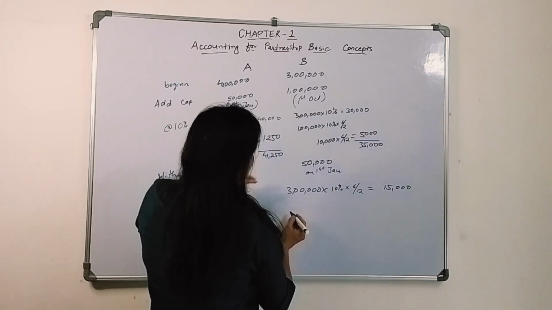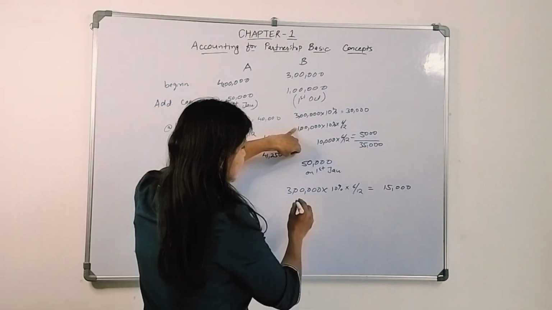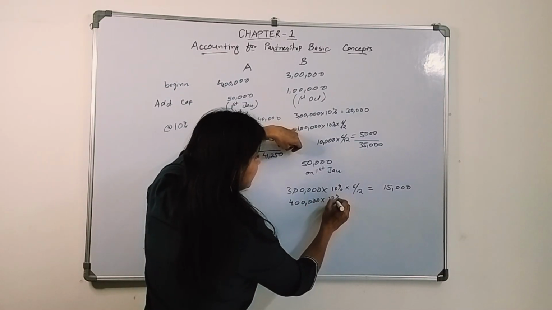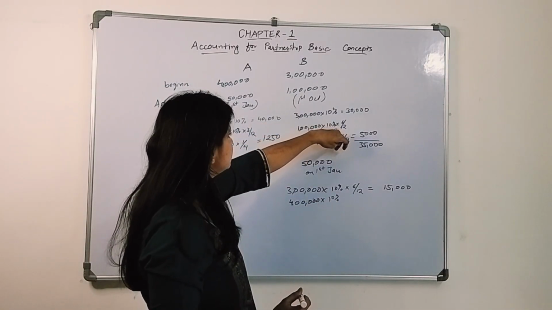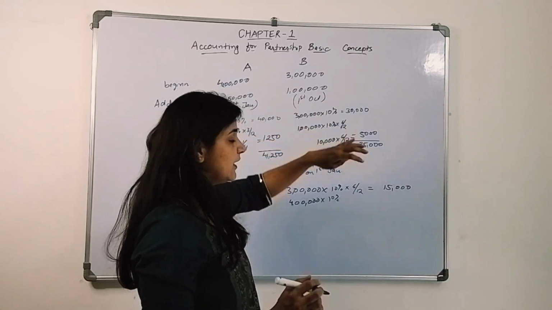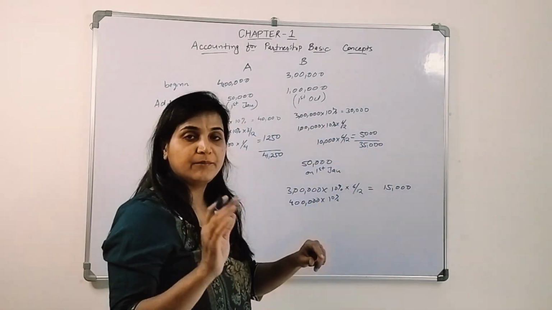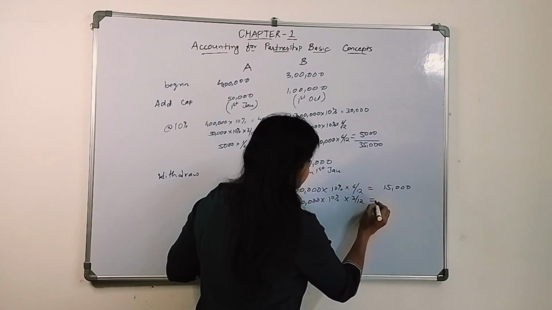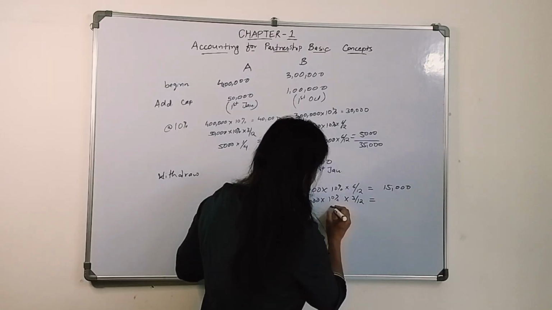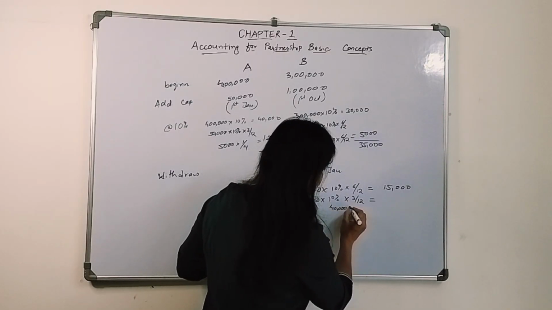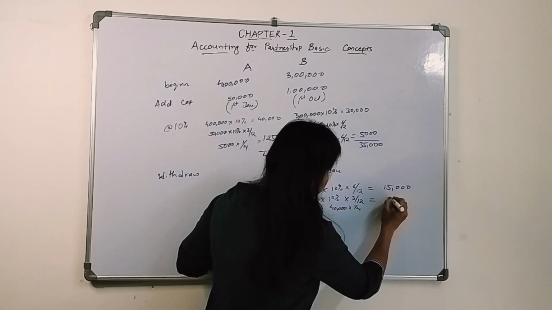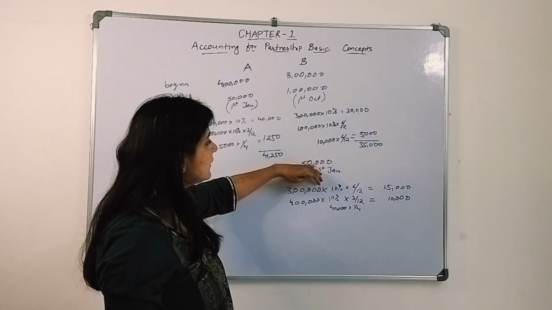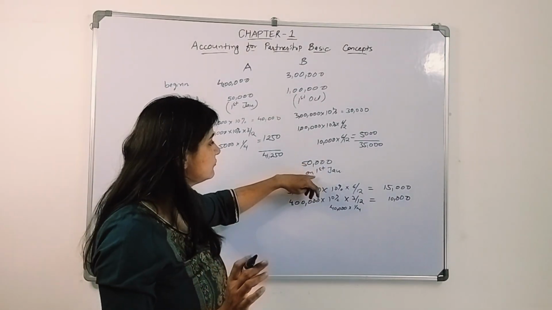Okay, then he brings in an additional 1 lakh rupees. So this 4 lakh is there till January, and on that we will give 10%, that is for 3 months. October, November and December, 3 months we are going to give the interest. So for 3 months it is how much? 40,000 into 1/4, that is 10,000, correct? And then he withdraws capital of rupees 50,000 on 1st of Jan.